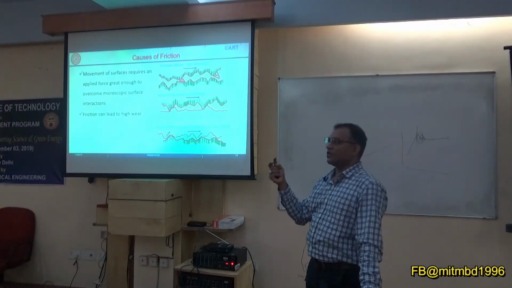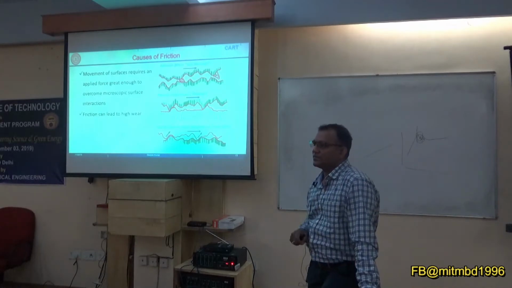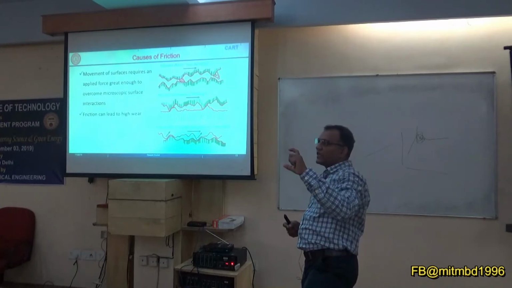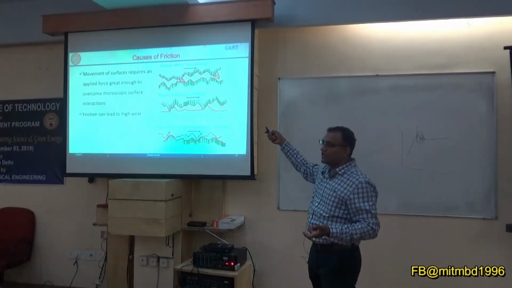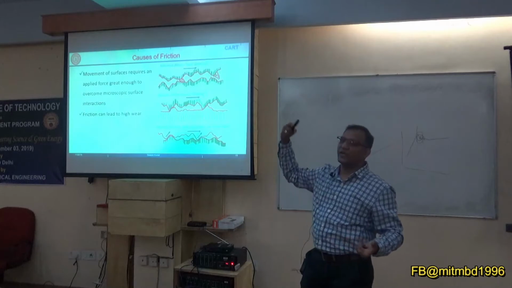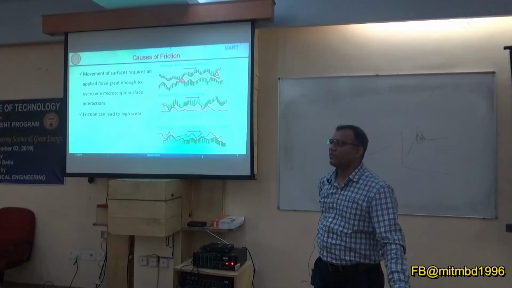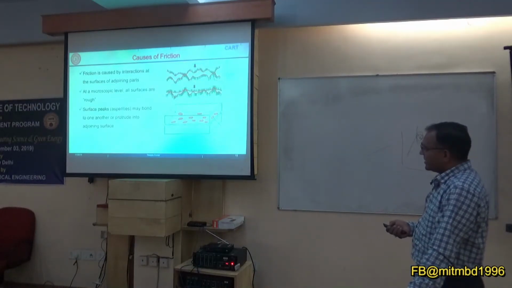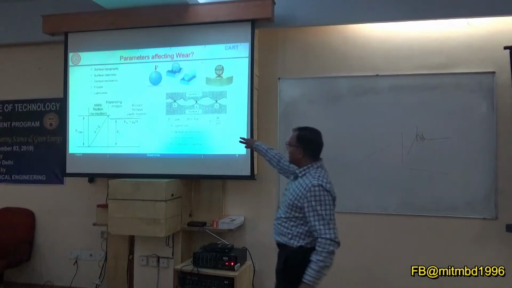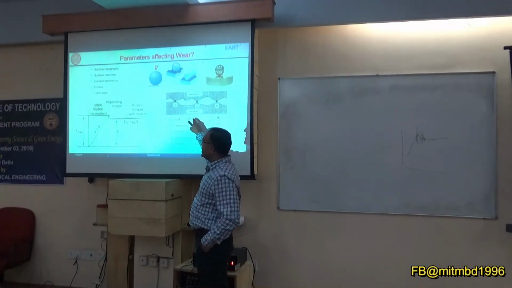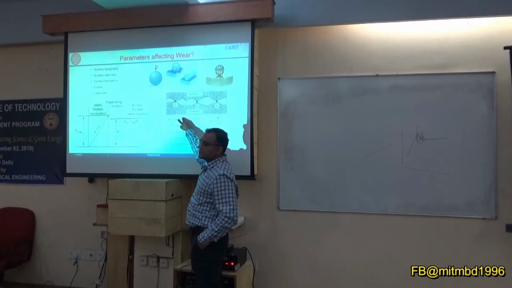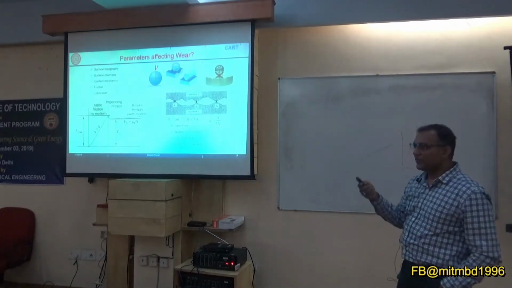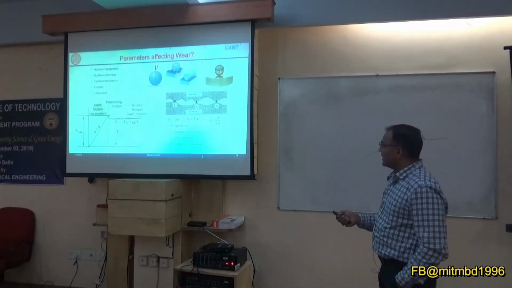So if the yield strength of the two materials is of the same order, and then you are trying to press it, at some point they will try to deform. Or the yield strength of one material is very low and the yield strength of the other material is very high. So in that case, what is going to happen? I will go to one slide. Right? So yield strength, if you multiply by almost 3 times, it's the hardness. So if the hardness of the surface is high, you will be able to deform, and